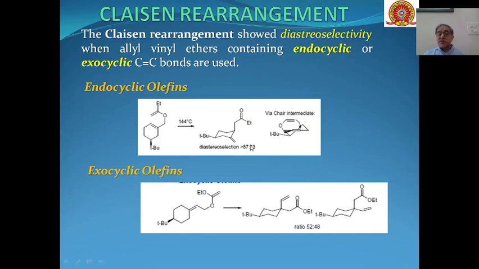So 87% of the product is formed where this group is in the equatorial position and this group is in the axial position. Whereas if the reactants have exocyclic olefins, like this is exocyclic, this was endocyclic, then the ratio of the diastereomers formed is 52 to 48. So depending upon whether the carbon-carbon bond is endocyclic or exocyclic, we will have diastereoselectivity of the Claisen rearrangement.